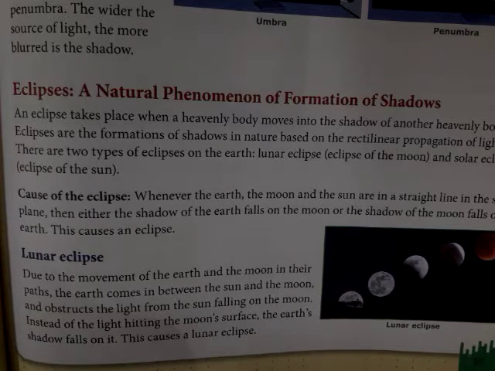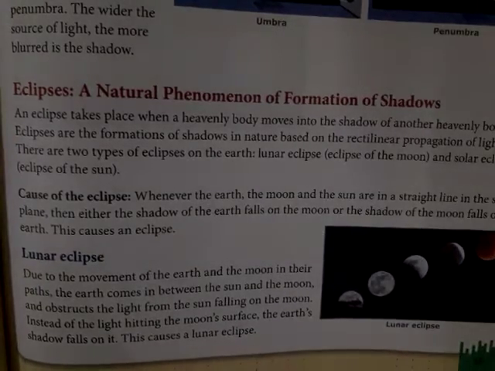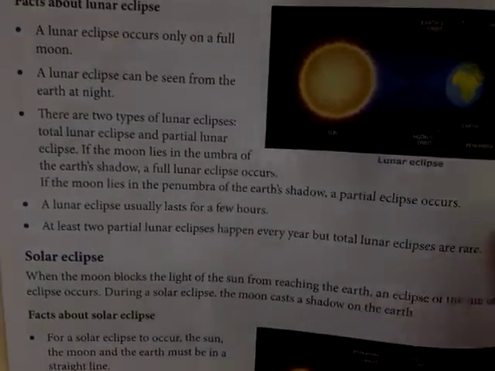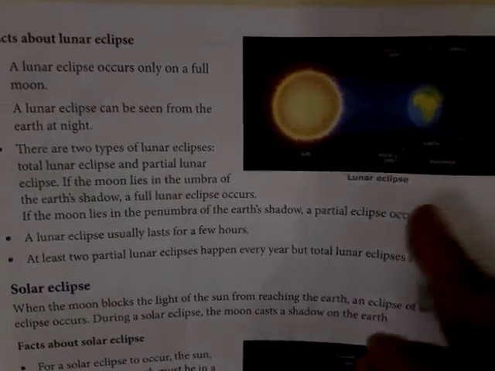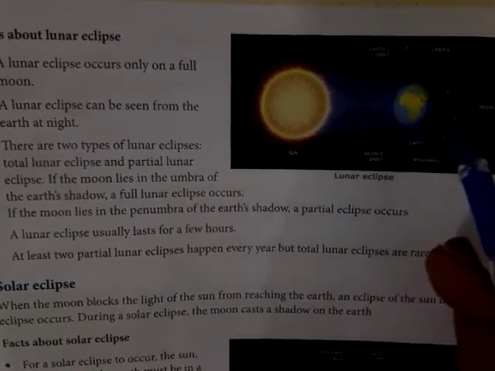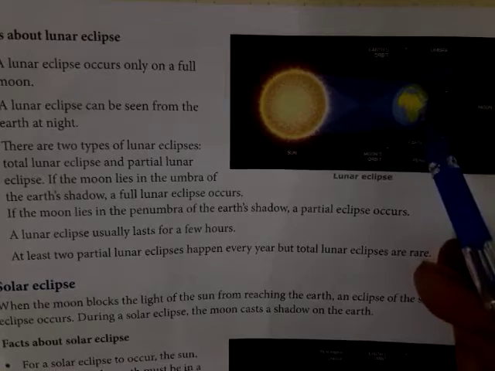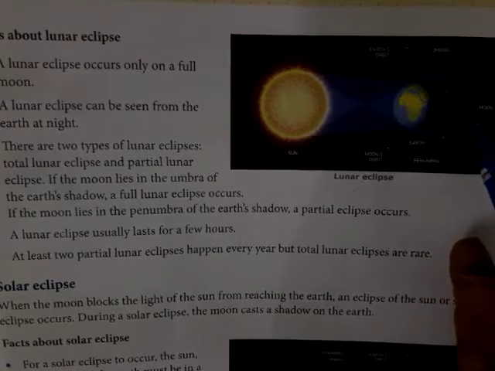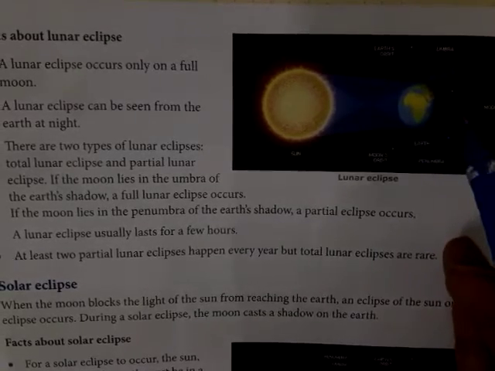So this is the lunar eclipse. You can see the diagram here: this is the Earth in between the Sun and the Moon. The Earth casts a shadow on the Moon, and this is the lunar eclipse.